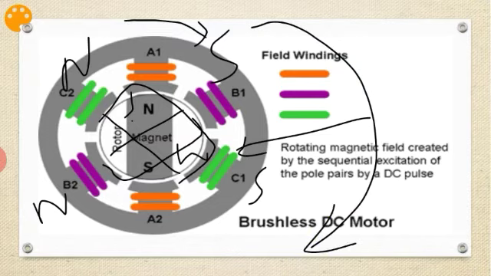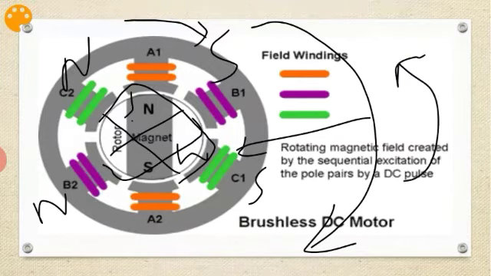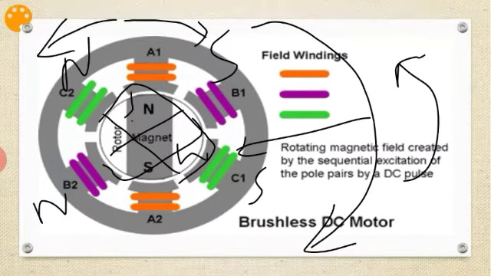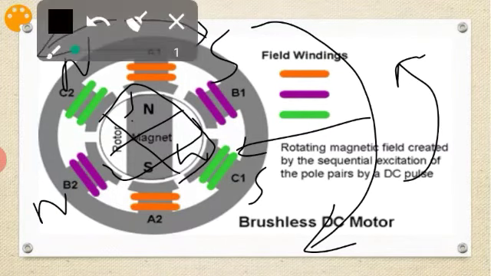Okay, it depends upon how you do the excitation. If you want anti-clockwise, that is also possible by giving the excitation sequence to C2, C1 instead of B1 and B2. So anti-clockwise I will get. Okay.